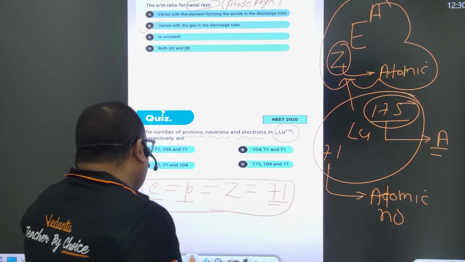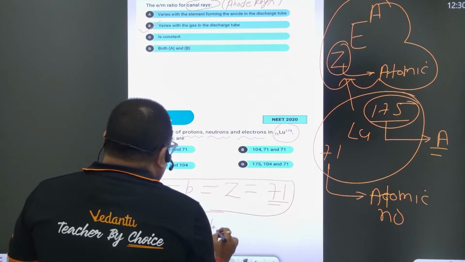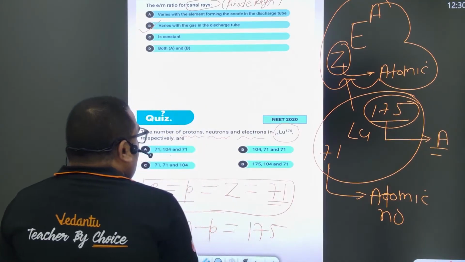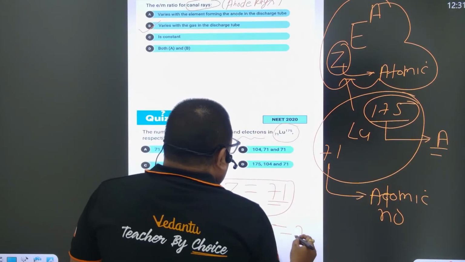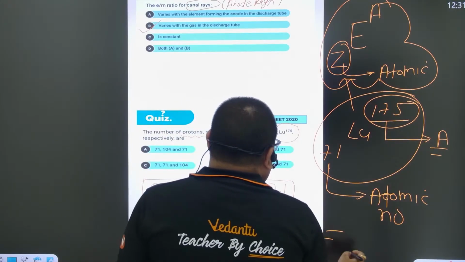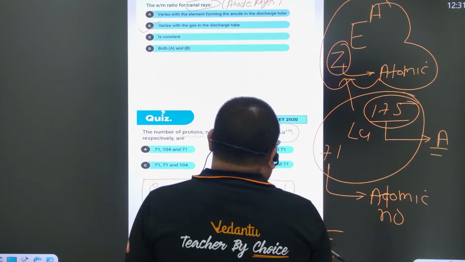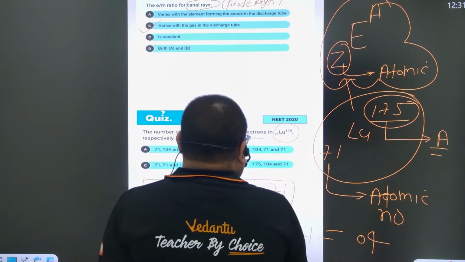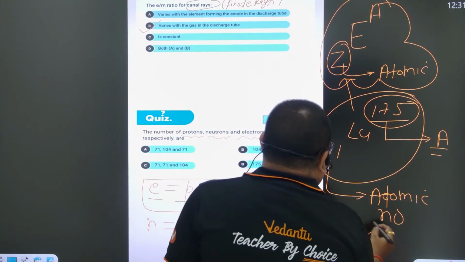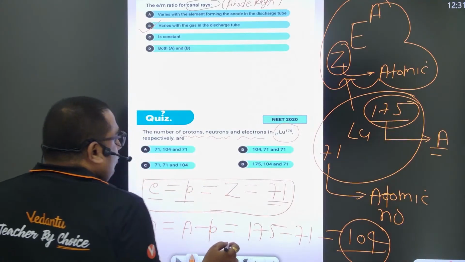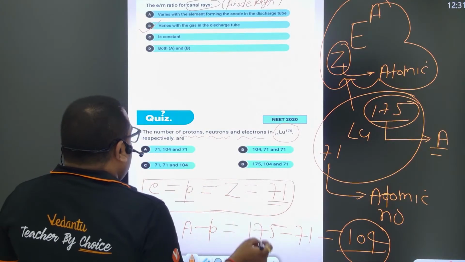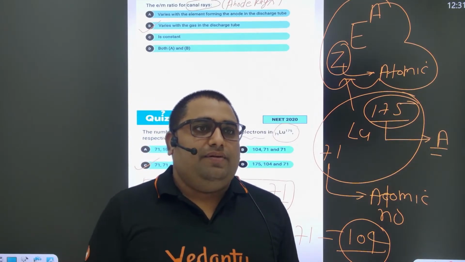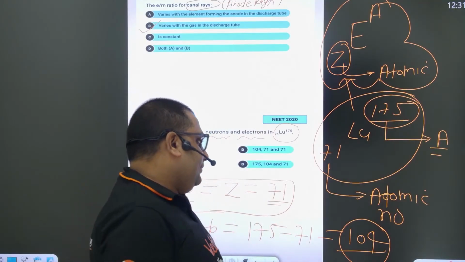The formula is A minus P, where mass number is 175 and number of protons is 71. 5 minus 1 is 4, 7 minus 7 is 0, and 1. So 104. So electrons, protons and neutrons: 71, 71 and 104. So option C is right. Is it okay to all? Please reply. Very good. So C.